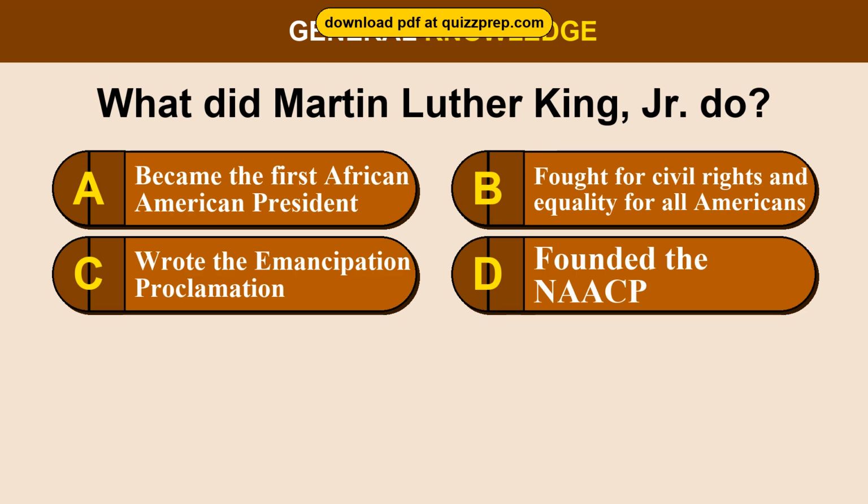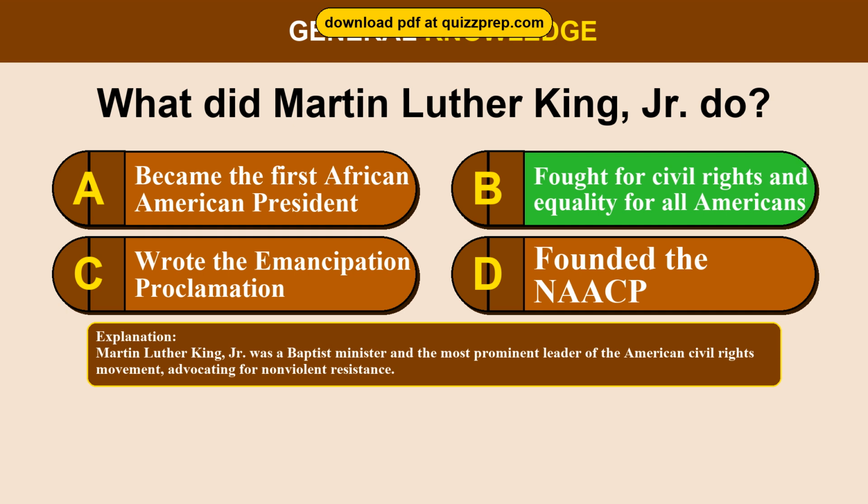Question 53. What did Martin Luther King, Jr. do? Option A, became the first African American president. Option B, fought for civil rights and equality for all Americans. Option C, wrote the Emancipation Proclamation. Option D, founded the NAACP. The correct answer is option B, fought for civil rights and equality for all Americans. Martin Luther King, Jr. was a Baptist minister and the most prominent leader of the American civil rights movement, advocating for nonviolent resistance.